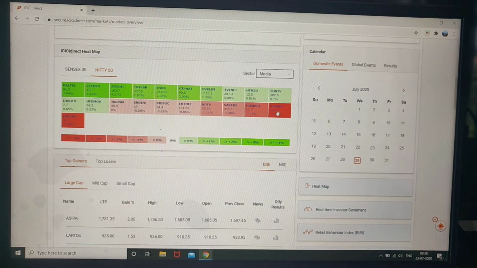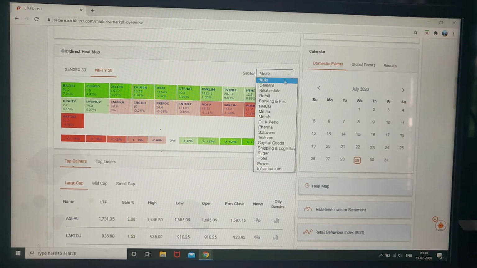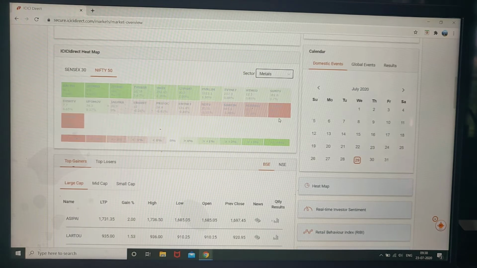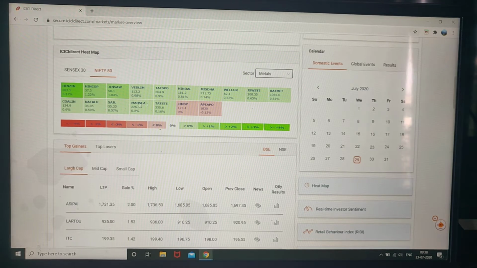Then there are media companies like Zee Media, and PVR Limited. So these are media companies. Then metals. In metals you will find zinc, Hindustan Copper, Vedanta Limited, Hindalco, SAIL, steel, aluminum, non-ferrous, ferrous, every material you will get here.